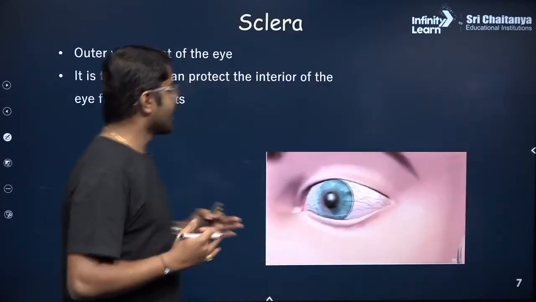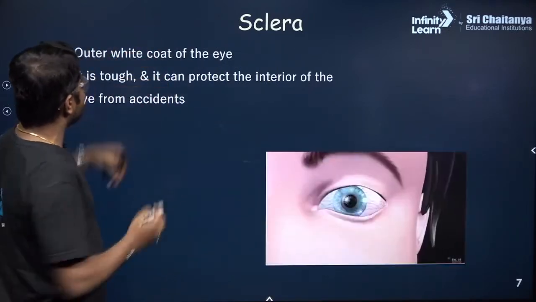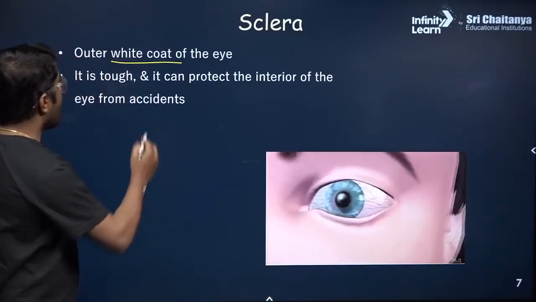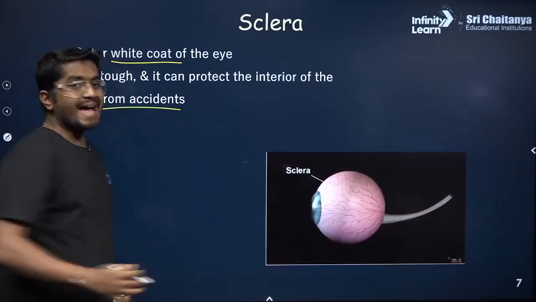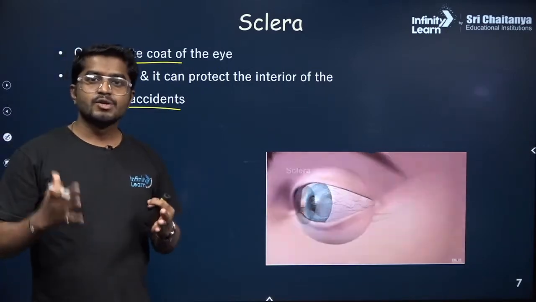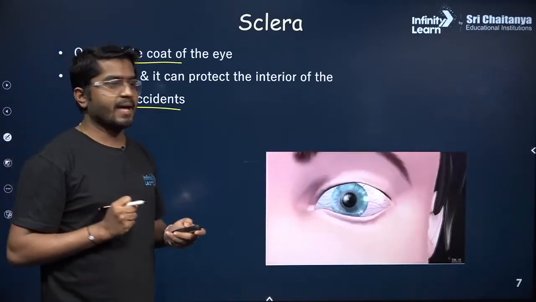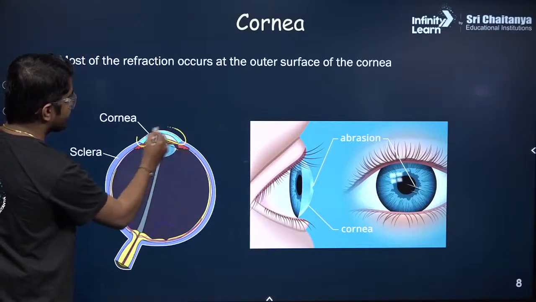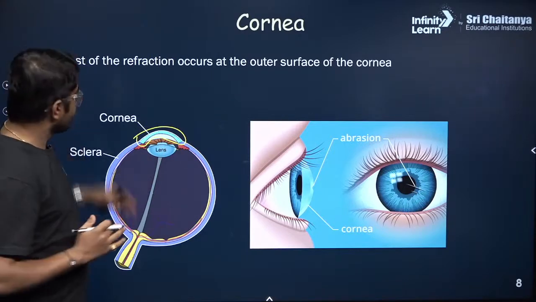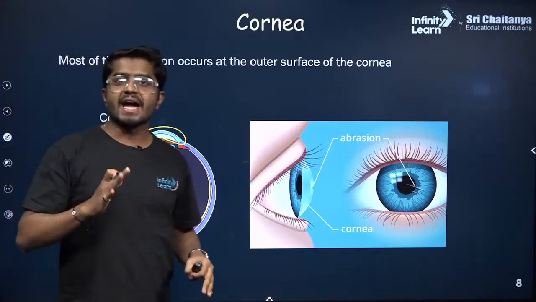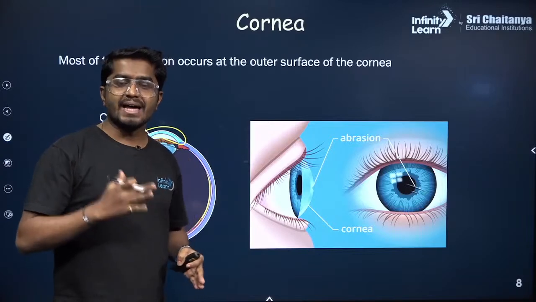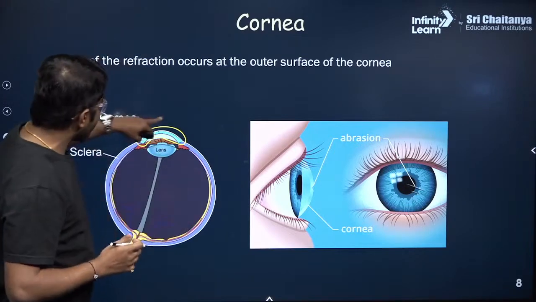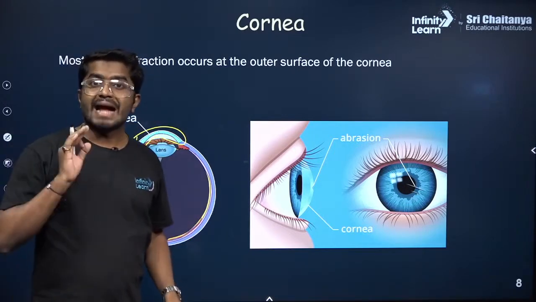So let's understand again. The sclera, the white coat of the eye, protects the eye from outside damage, from accidents. It is very tough, so it protects the interior parts of the eye. Then we have the cornea. The cornea is this light blue colored part. Most of the refraction inside the eye happens here. Refraction means just bending of light. So most of the light bends at this region. It does not bend at the lens.